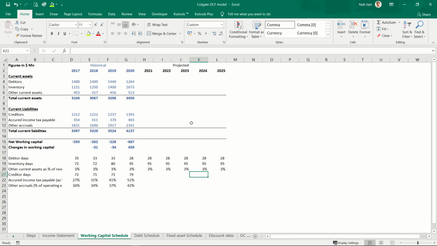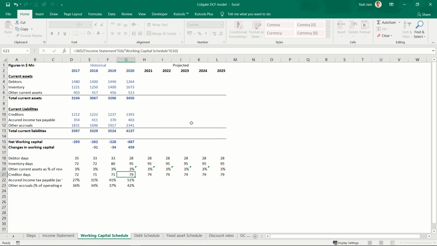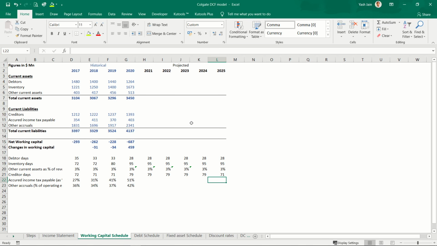If no information is given about this hike, then you have to take certain assumptions about how the creditor days would be in future. So since I have considered debtor days and inventory days on similar lines, for the sake of creditor days, let's assume it to be on similar lines. So my debtor days, creditor days and inventory days have remained on similar lines. Alternatively, one could argue that this is the COVID period, the company is not paying its creditors on time, but once the COVID situation is gone, eventually it will come back to its normal level of 71 days.